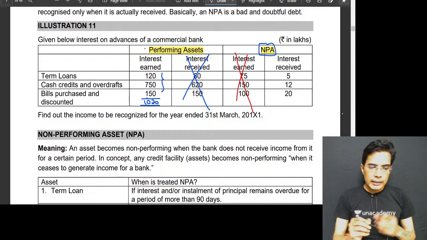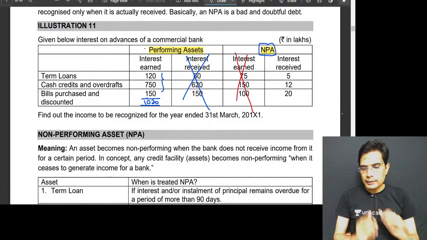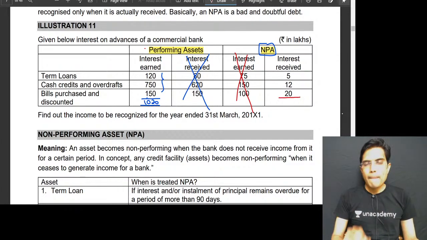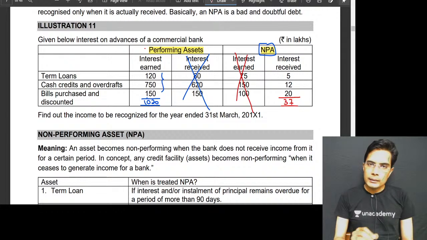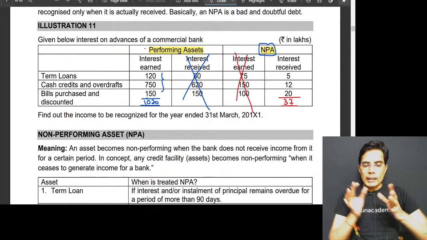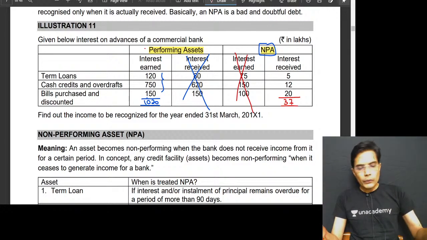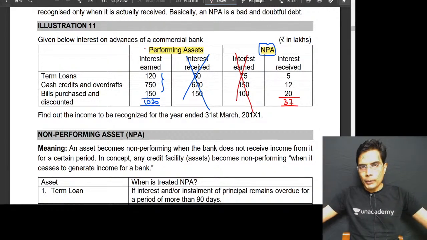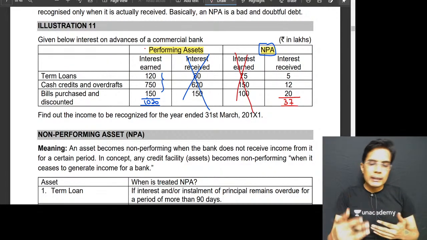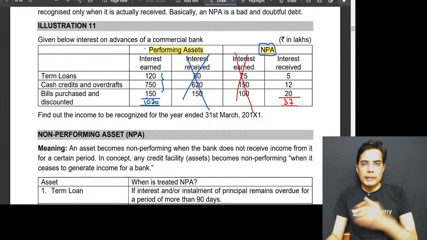So as and when you receive the money, you recognize the income. Suppose we have received 32 plus 5, here we have received 37. So only 37 will be recognized as income. So this is the significance of classifying the loans and advances of a banking company into performing and non-performing, because based on that, the income on those loans and advances is recorded in the books of accounts.